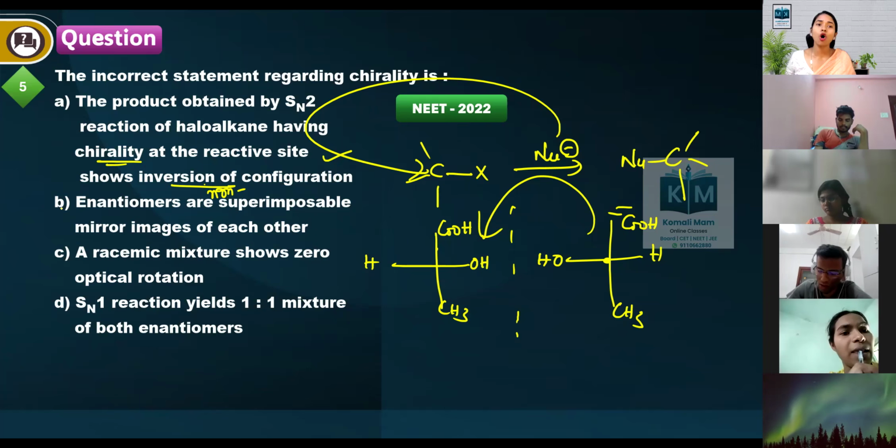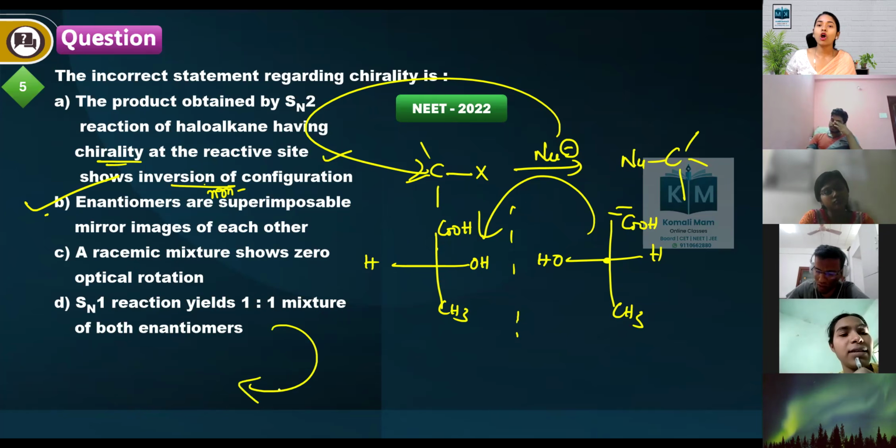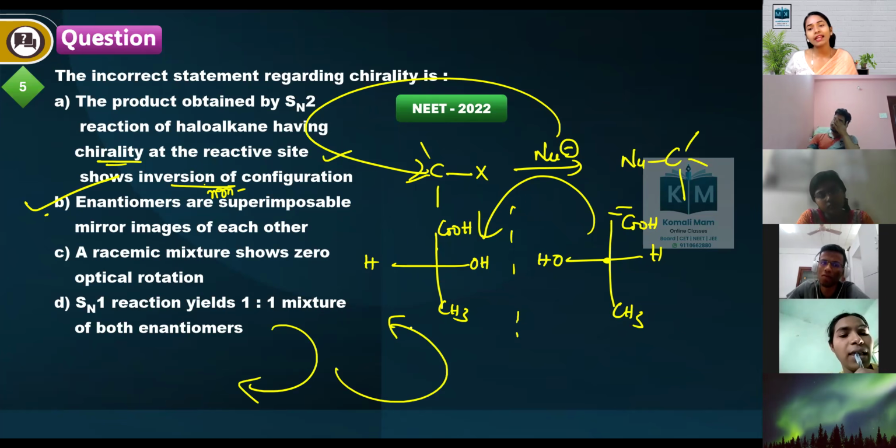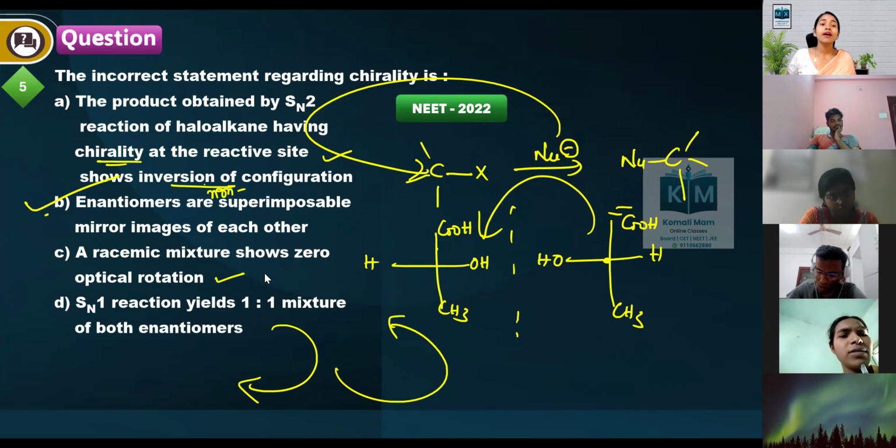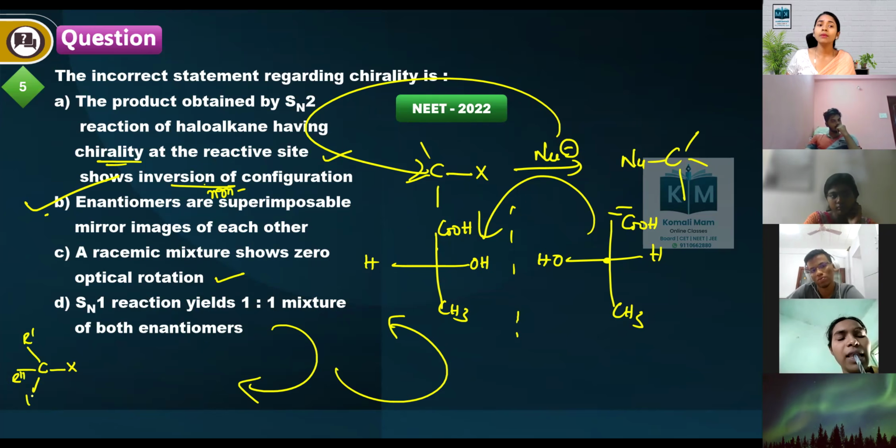But here it is a wrong statement which they were asking. Racemic mixture shows zero optical rotation. Why? Because one rotates clockwise, another rotates anti-clockwise. So this we call a racemic mixture. Then this is the correct statement. SN1 reaction yields a 1:1 mixture of both enantiomers, which means that first this is an alkyl halide which has different groups here.